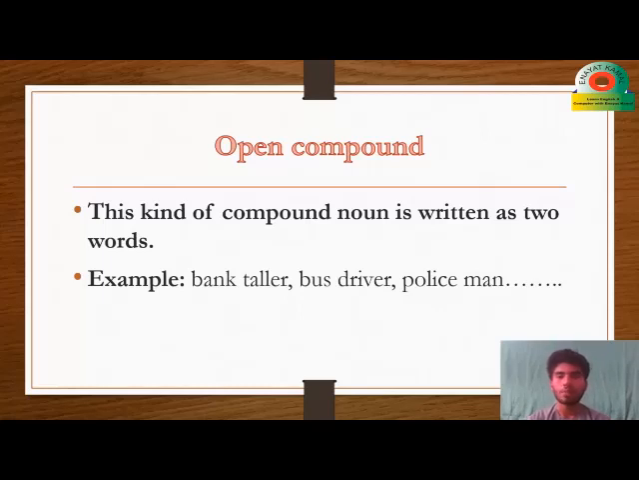For example, bus driver. Bus is one word, driver is another. These are two words that refer to one person. Policeman and so on are also two words referring to one person. For one person we have compounded the nouns with each other to create one meaning. So that was open compound noun. It is so easy, I know.